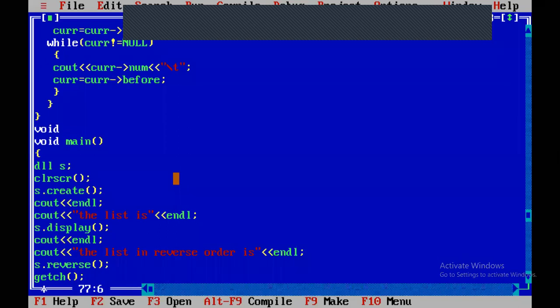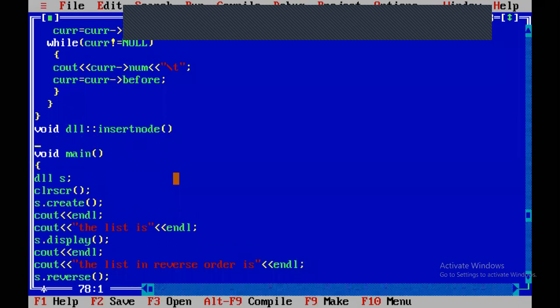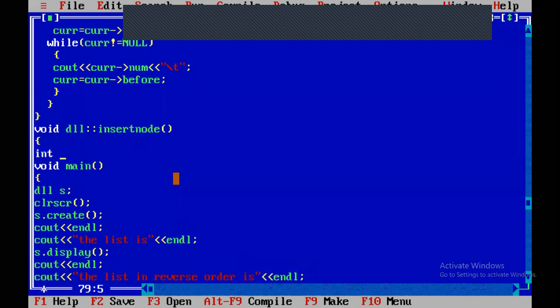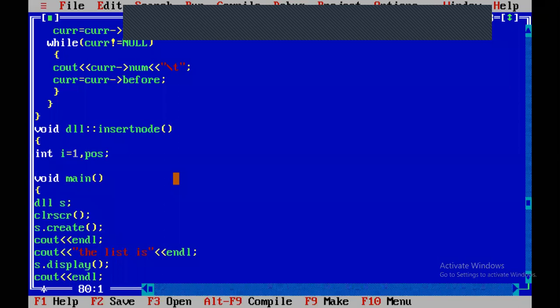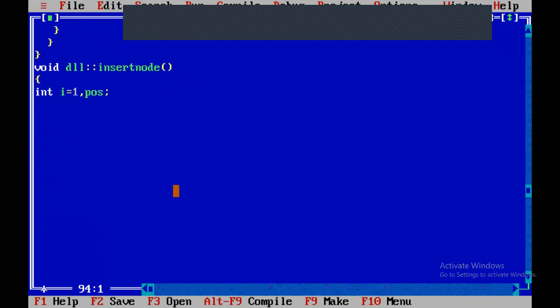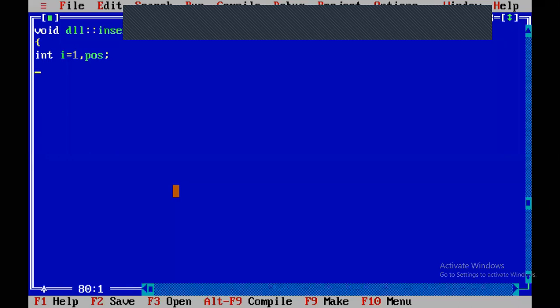void DLL colon colon insert node. int i equal to 1, position. These are the local variables required. According to our algorithm, first you have to allocate the storage dynamically by using the statement temp equal to new node. When you write temp equal to new node, the system will allocate the storage dynamically.